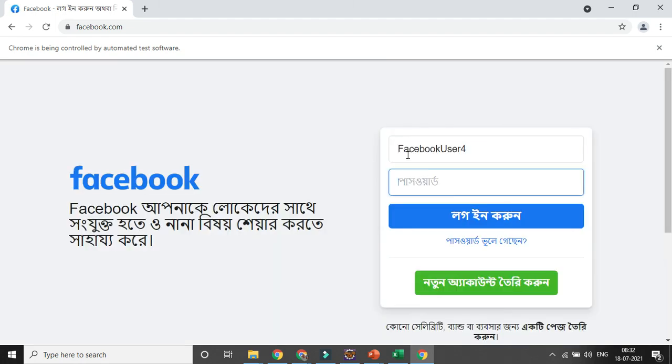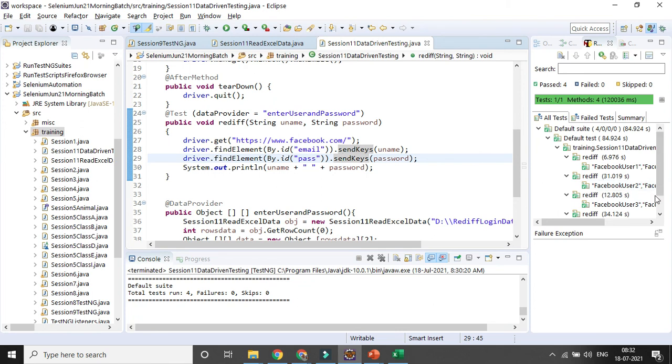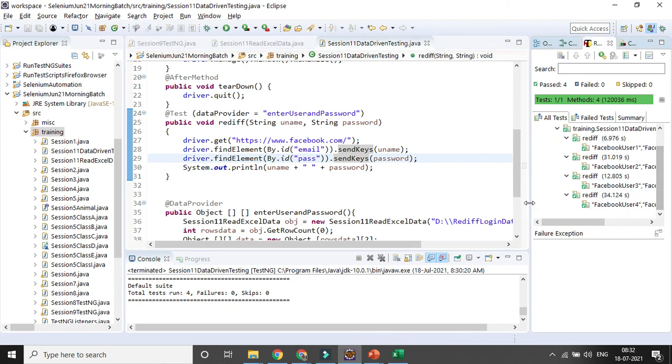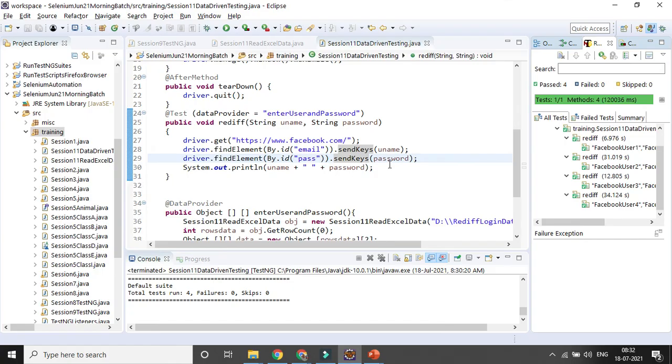So that is the beauty of any kind of framework. In case you are using the standalone way, it might be complicated, but in case you are using a framework, it will be very, very easy. You can see 4 iterations run and 4 iterations successful. So that's why you can do different kinds of iterations, and for the data combination you are only updating your Excel sheet, not your test code or test script.